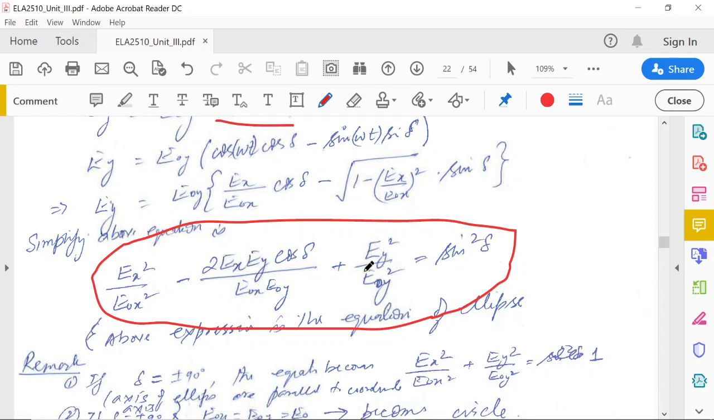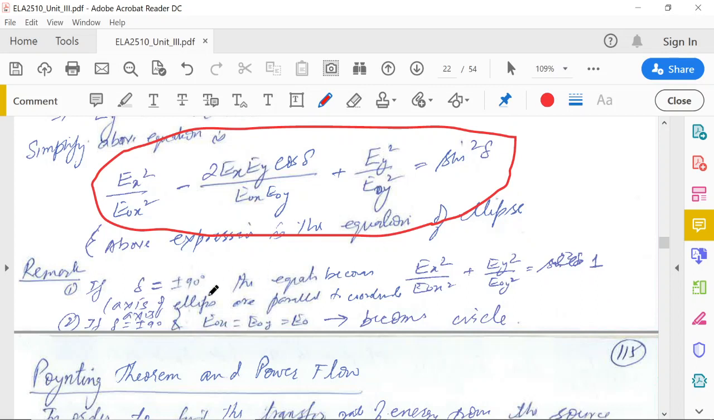So this is generally the equation of an ellipse. When delta is equal to plus minus 90, it will not become a circle unless EOX and EOY are equal. Both should be the same to make a circle. If they are different, it will still be an ellipse, but the axes of the ellipse are parallel to the coordinates. The major and minor axes are parallel to the x and y coordinates. So it is a specific ellipse where the major and minor axes align to the coordinates of space.